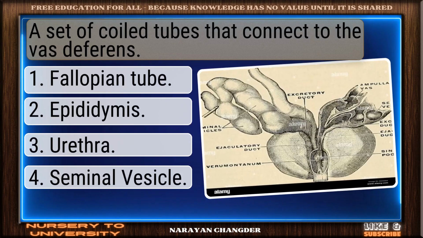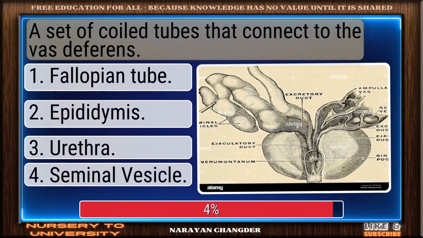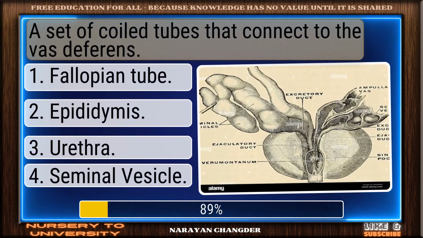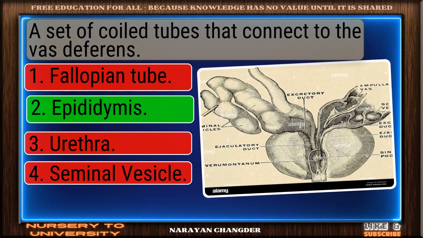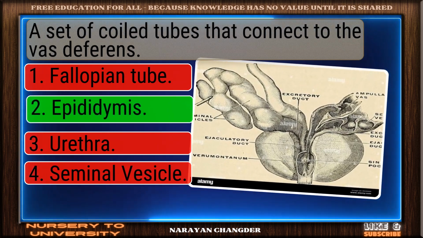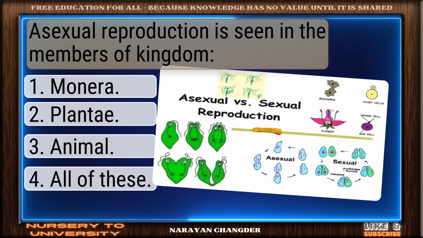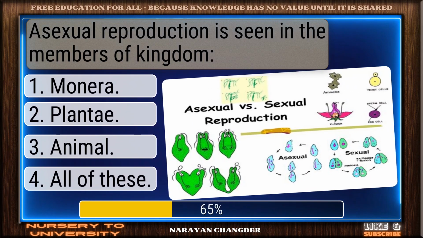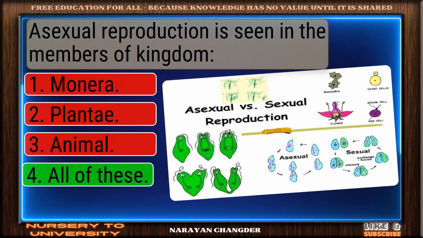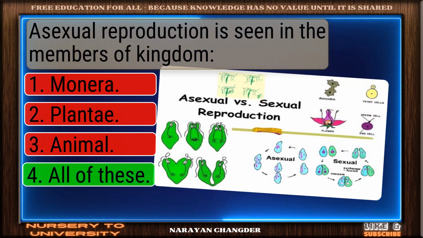A set of coiled tubes that connect to the vas deferens. Smart move. Epididymis is an accurate answer. Asexual reproduction is seen in the members of kingdom. Well picked. All of these is the correct answer.